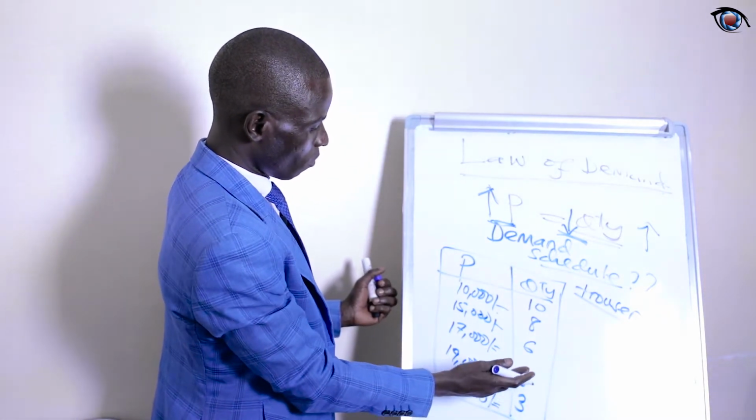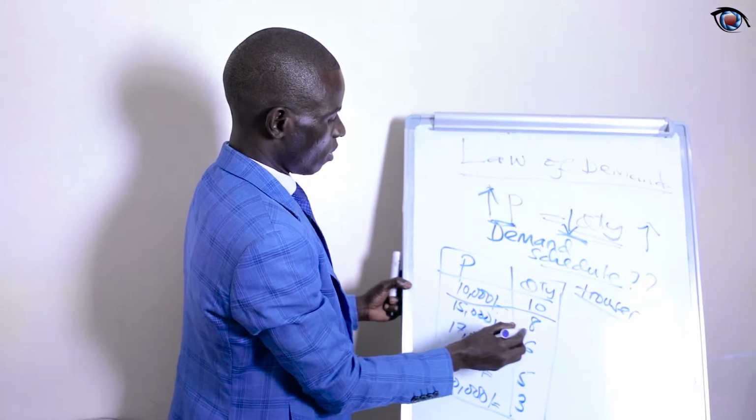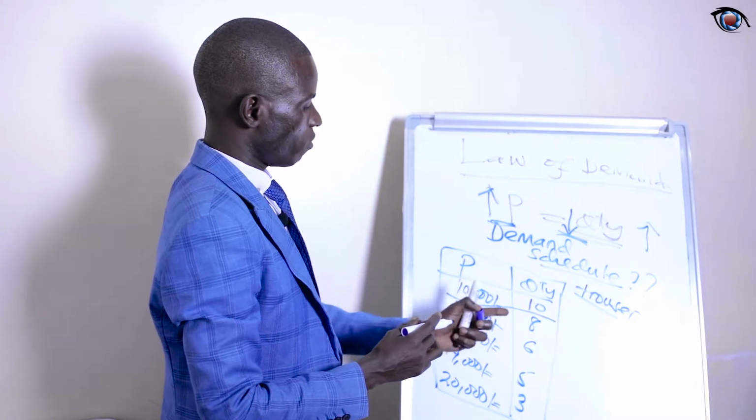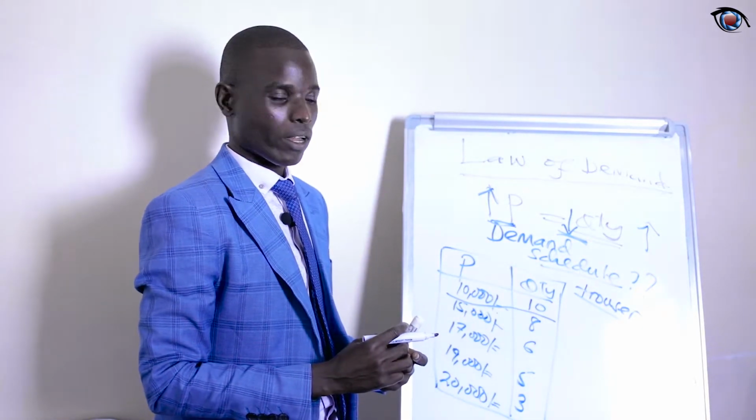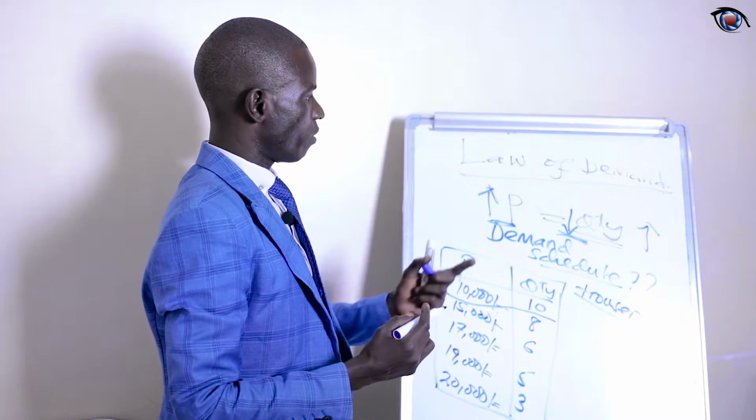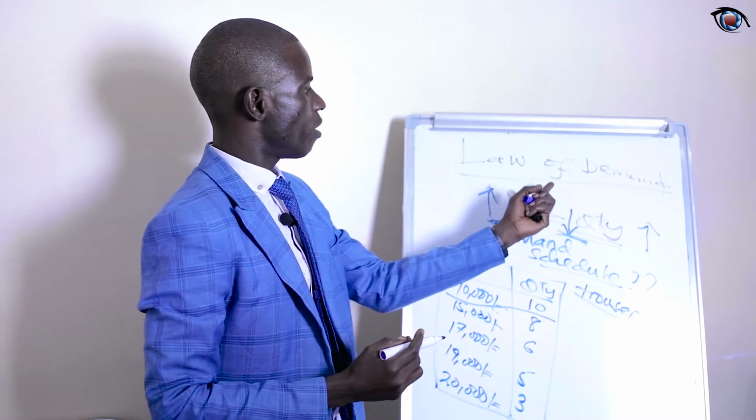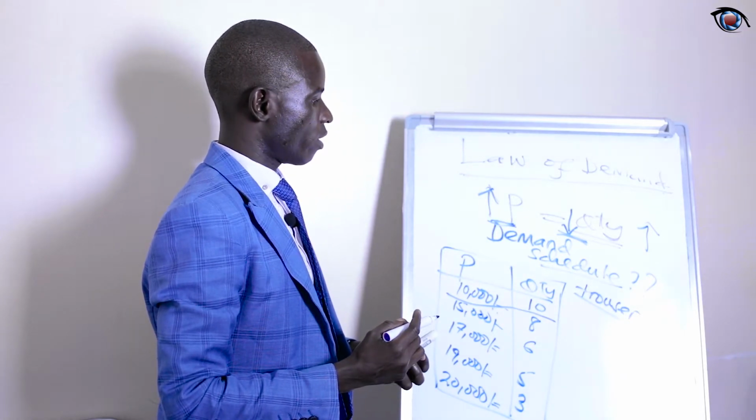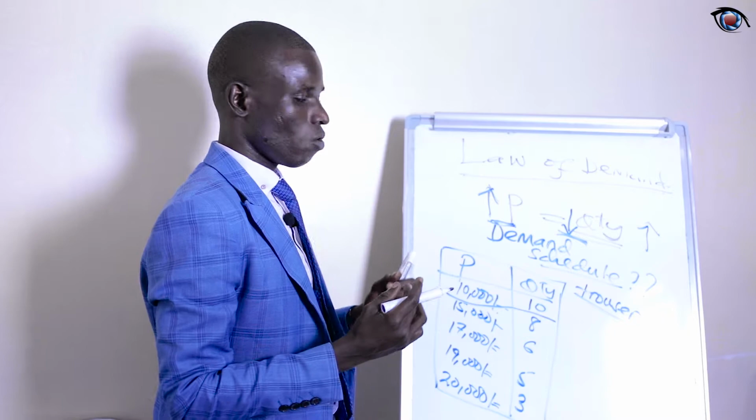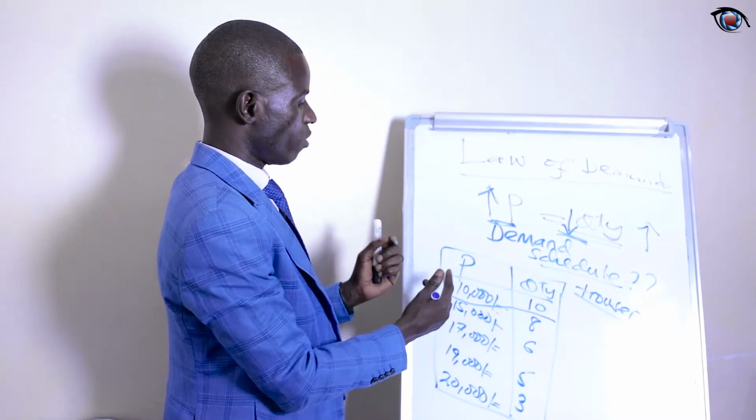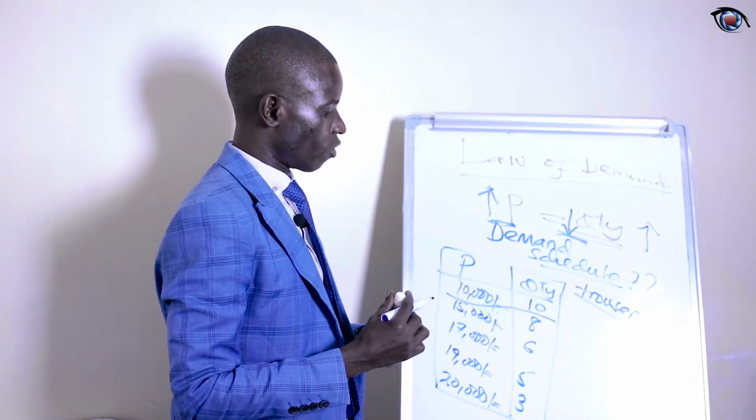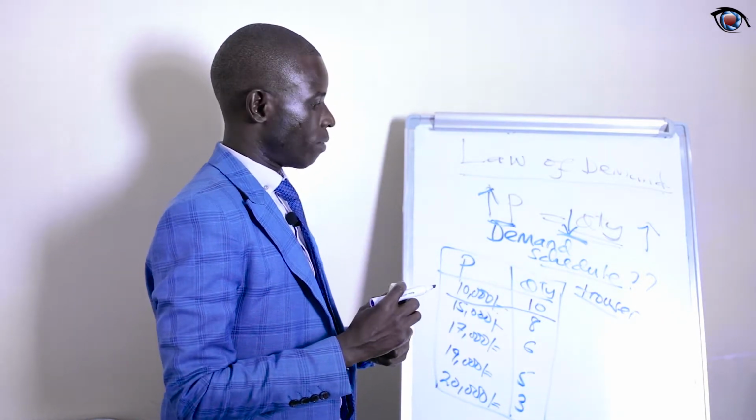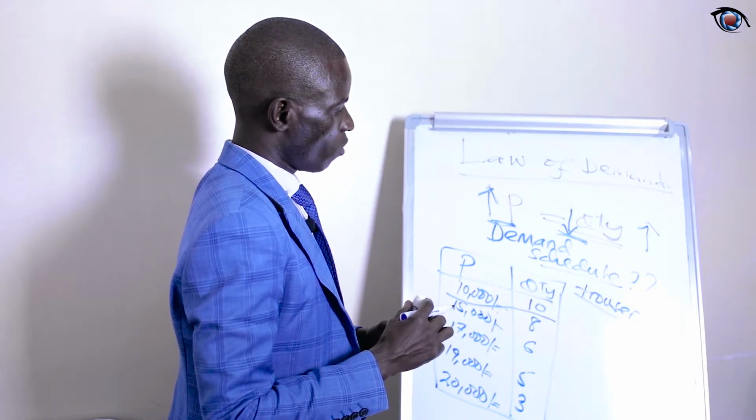So from this tabular presentation of the demand schedule, we can now use this schedule to draw the demand curve. The demand curve is also defined using the law of demand. It is the curve which portrays the relationship between the price and the quantity demanded of the commodity. So we are going to use this same schedule to draw the demand curve. How do we draw the demand curve?